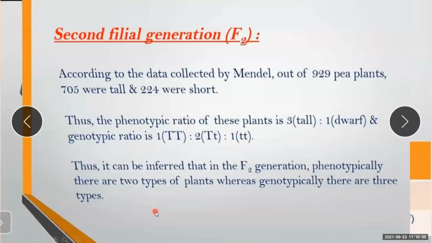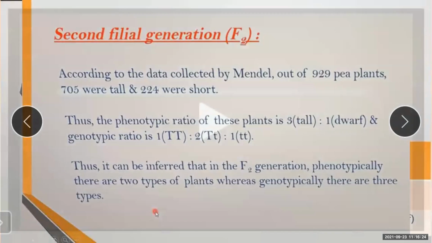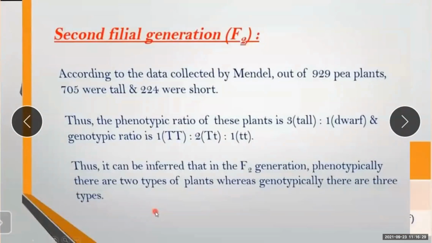These types are shown as TT, which means homozygous tall plants, and pure recessive small tt, which is a homozygous plant. But when a gamete with capital T and a small t is there, it is said to be heterozygous. Up till here you understood. So these are the topics which we have seen in this period.